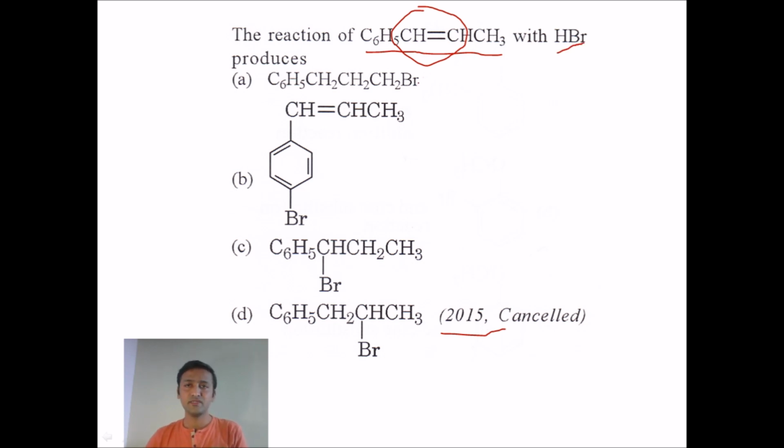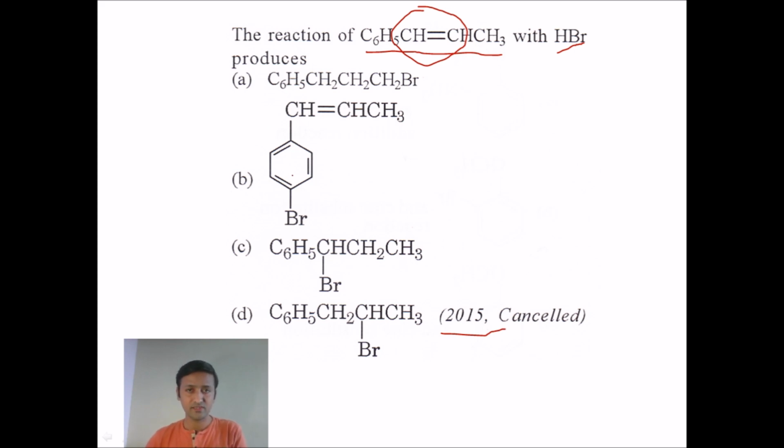We can easily guess the type of reaction. If you add HBr to alkenes, the reaction is an electrophilic addition reaction, and here also we have the same electrophilic addition of HBr to this alkene.